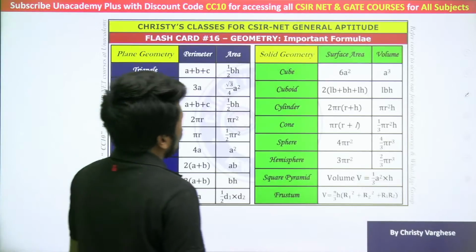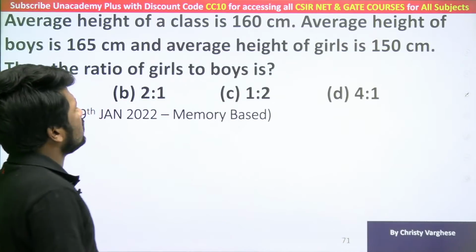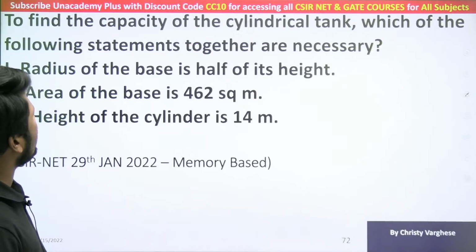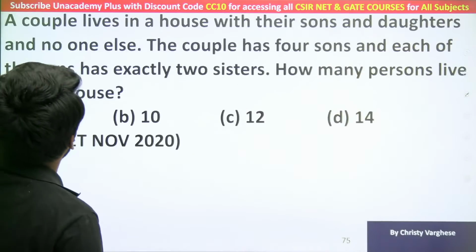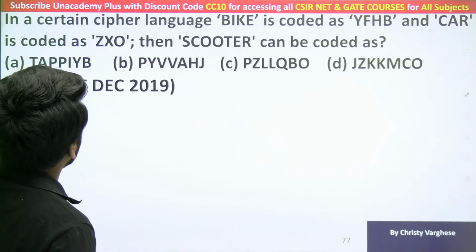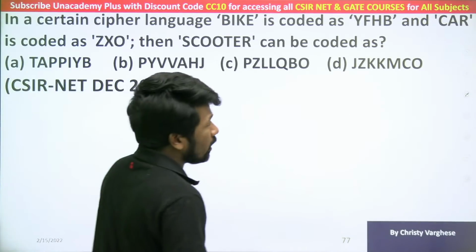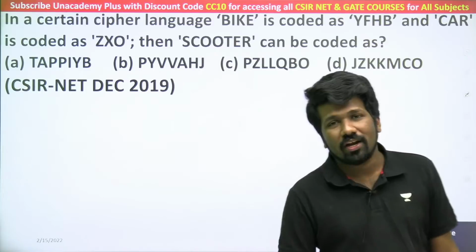Now, speed, distance and time, you should be having an idea. Speed, distance and time. Yeah, if you are lucky, you can get a question from coding, decoding.